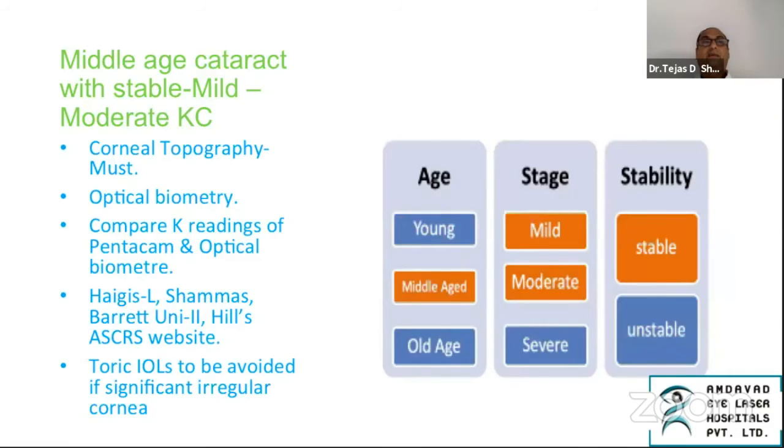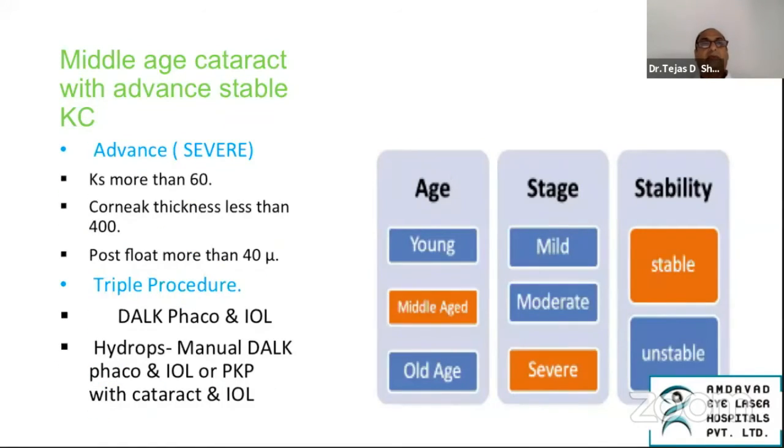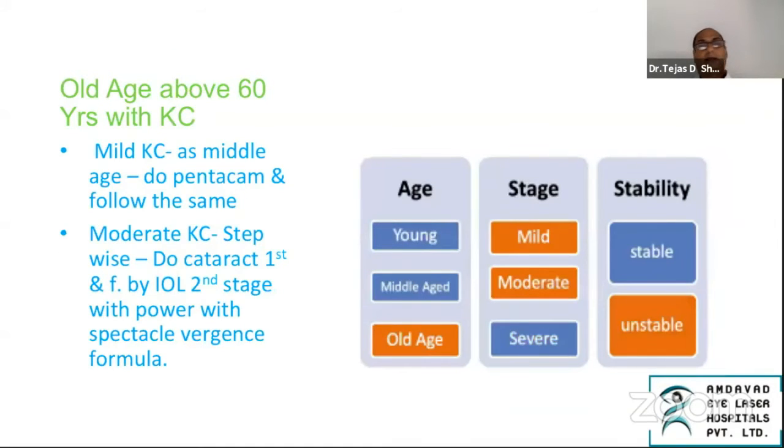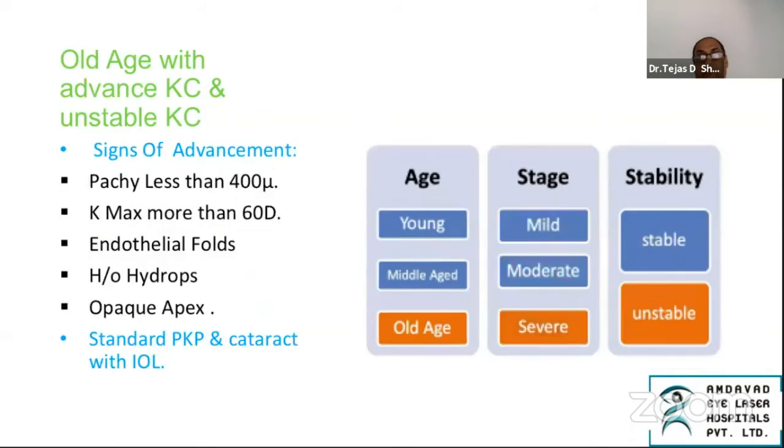Middle-aged cataract with stable and mild to moderate case, well, corneal topography is of course a must. Optical biometry, compare the K readings, use the Haigis, Shamas, Barrett Universal 2 and Hills formula. Toric lenses are to be avoided. Middle-aged cataract with advanced stable keratoconus, this is again going to be a problem. You might have to include DALK also along with the phaco and IOL, and there are a lot of issues with the corneal thickness also in these patients. And again, this is going to be a big challenge: old age above 60 years with keratoconus.